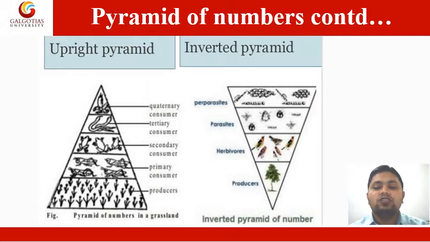Now you can see both these pyramids, upright and inverted, in this image. Whatever I discussed in the theoretical concept is shown with the help of this image.